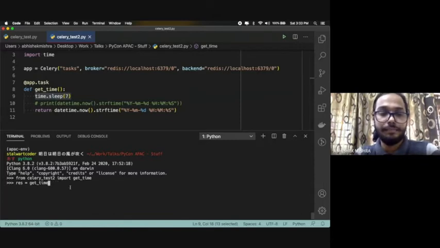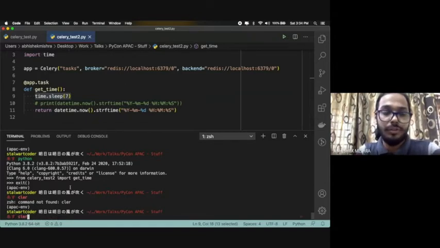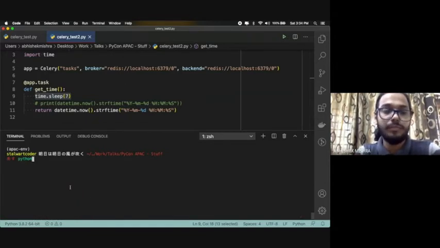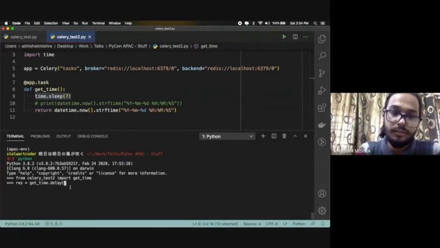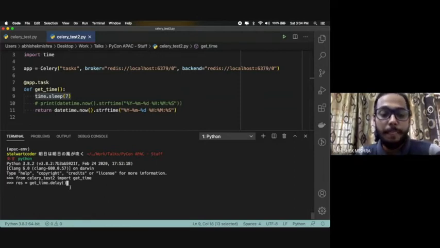I'm just trying to be a noob so that whoever is doing this for the very first time, it makes sense to them. Again Python, and then again I'm importing the same thing. Now I'll do res is equal to get underscore time dot delay. Now you see what happens. If I do res dot status, it will show pending. I'll tell you why it's showing pending.